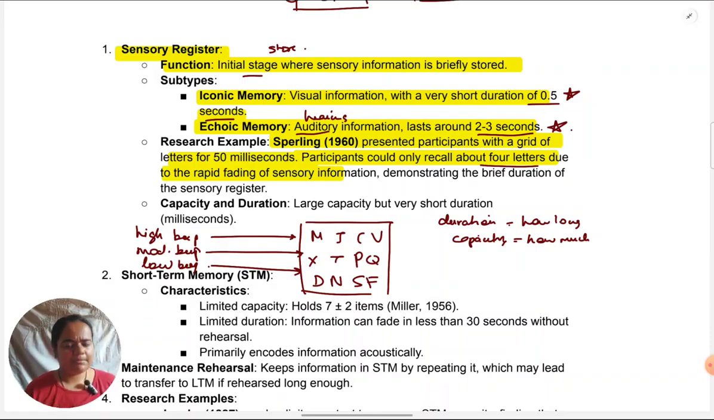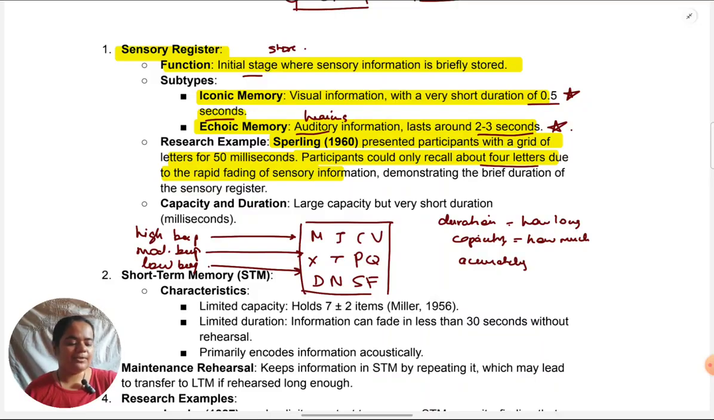This is repeated many times, many trials are there. Sometimes when the screen goes away, say the low beep is presented, then they know they have to repeat the last row. So they would say DNSF. What Sperling found is, he did this variation of the experiment with many participants, and many times each participant had to do it. It did not matter which tone was sounded. Regardless of which tone was sounded, participants were able to accurately remember the letters which were there.